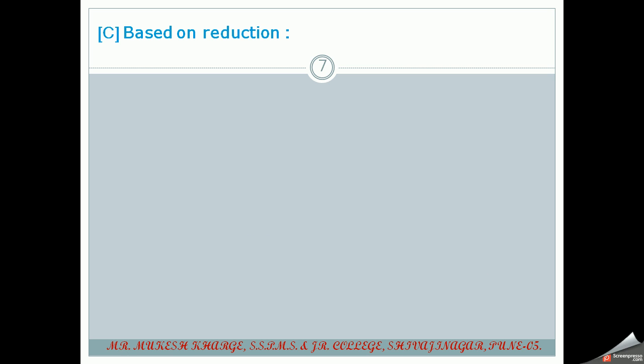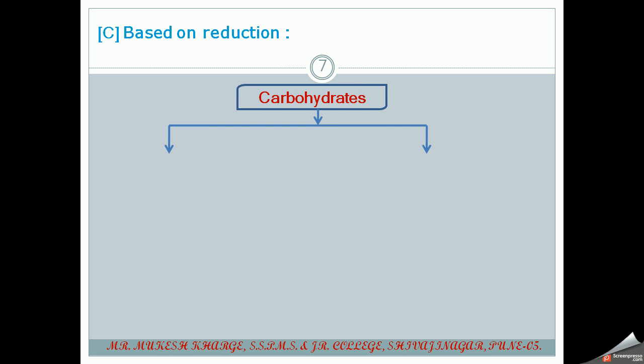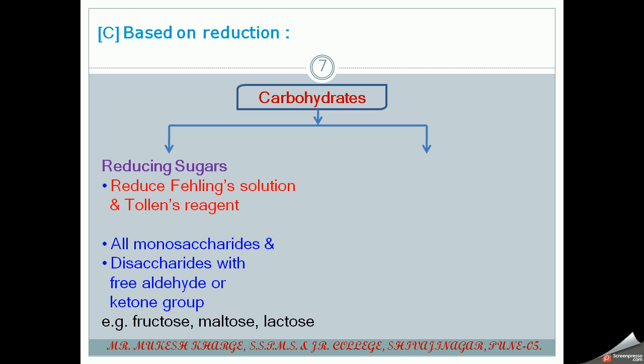So whether your carbohydrates undergo reduction or not, they can be classified into reducing sugar and non-reducing sugar.